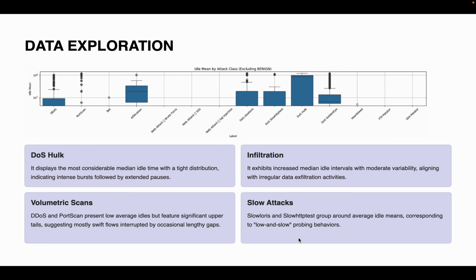This slide analyzes how different attack types behave in terms of idle mean between the packets. For example, DoS Hulk attacks produce very high and consistent idle times, suggesting aggressive bursts followed by pauses. In contrast, infiltration attacks show more variable idle times, which makes sense given their stealthy nature. Interestingly, slow attacks like Slowloris and Slow HTTP Test are designed to operate slowly and avoid triggering alarms, which is visible in their idle time distributions.